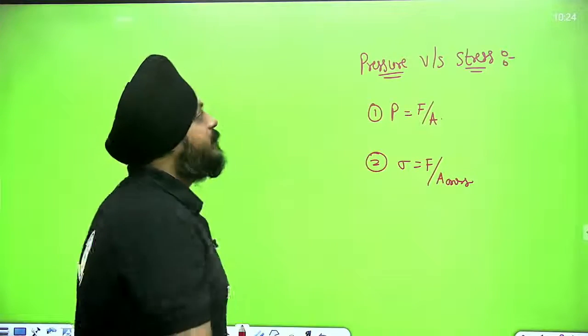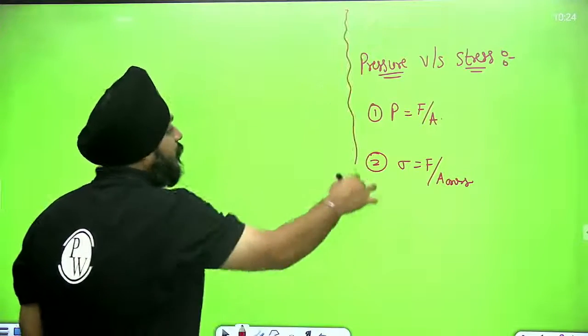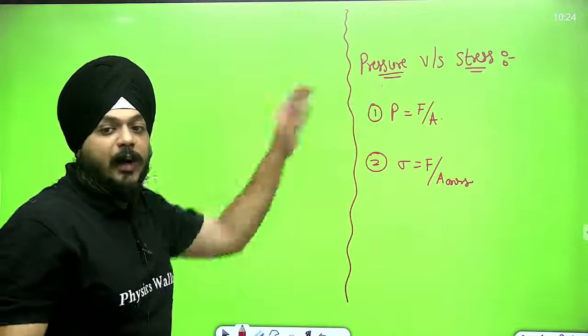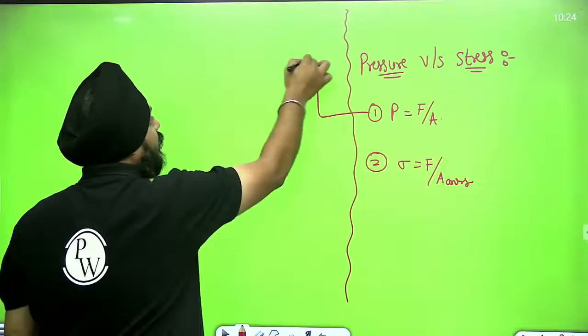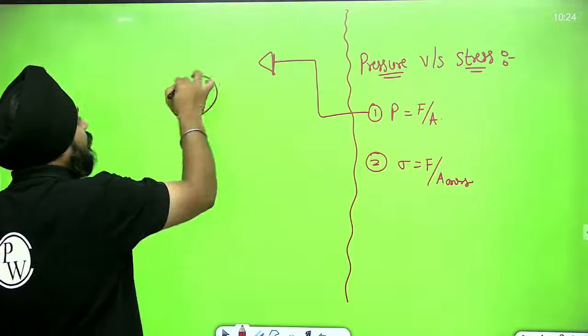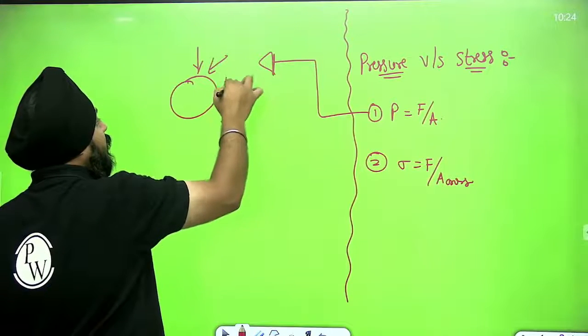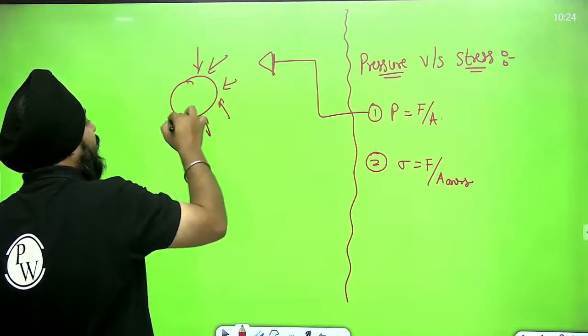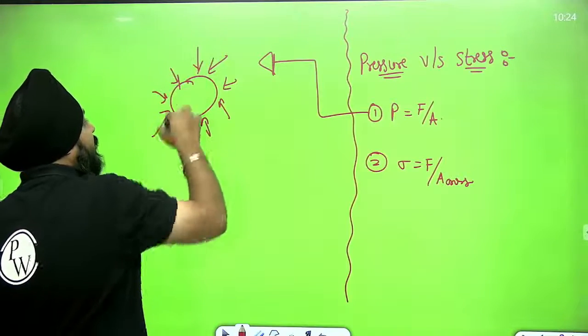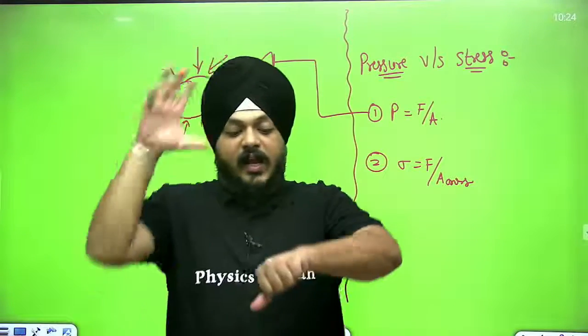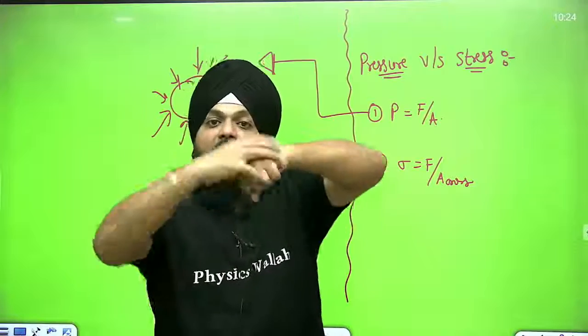What is the natural difference between them? If I am talking about pressure, for an object inside a fluid, force is acting on the entire area. Pressure.